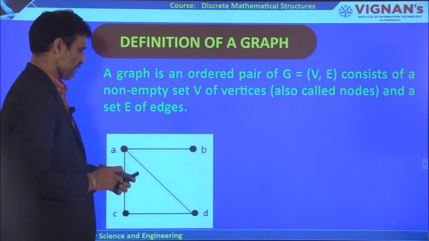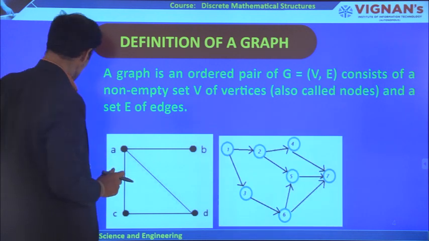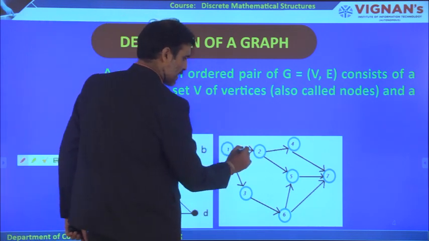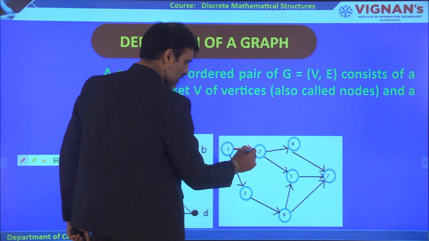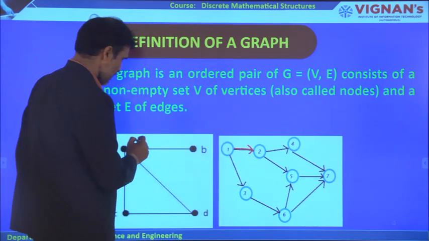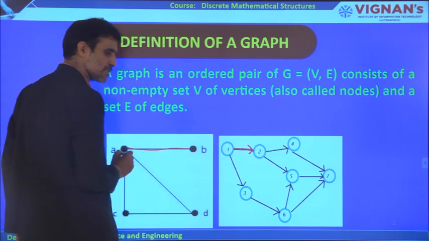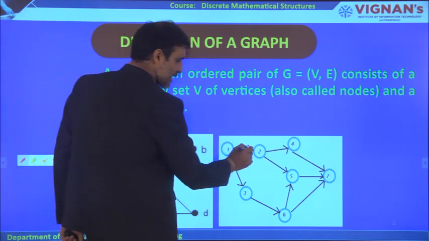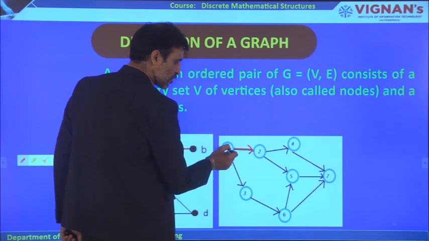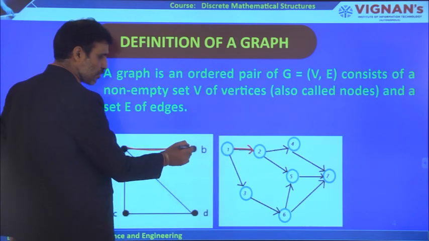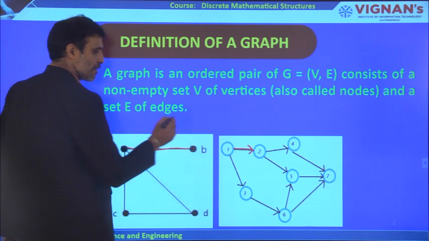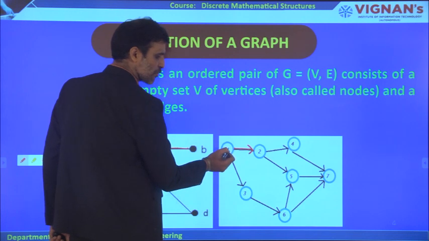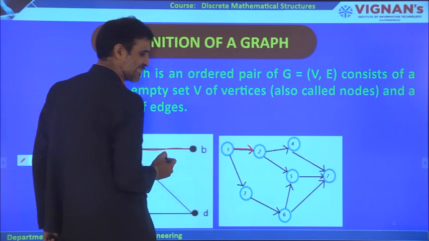There is another graph, for example, like this. Now let us come to this case. See, here there is an edge which has a direction, whereas here there is an edge which does not have a direction. So that's why the other is called an undirected graph. But here it is not possible to come back from 2 to 1. Here you can go from A to B, or come from B to A. But here you can go only from 1 to 2, and it is not possible to come back from 2 to 1 because no such direction exists.